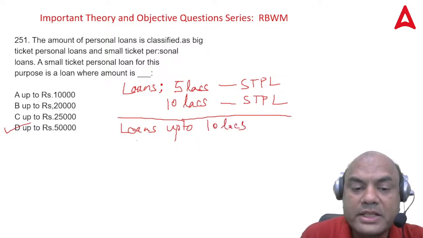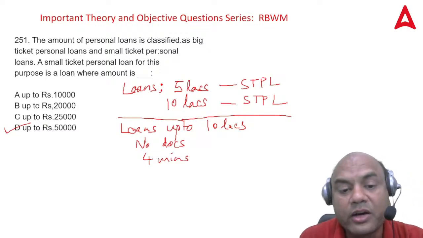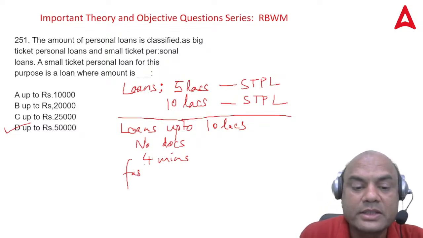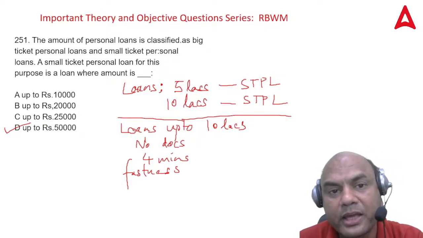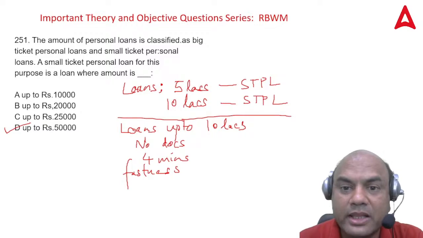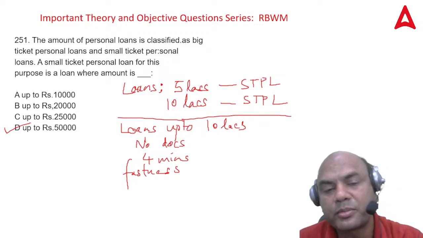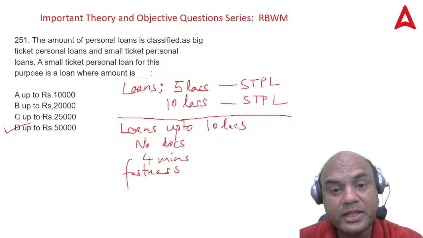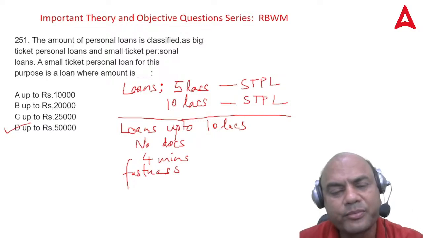On mobile, no documentation, no docs. Hardly 4 minutes. Nowadays, this is the level of fastness of the loans which has come. If you ask the customer to take rounds of your bank for sanctioning of a loan up to 10 lakhs, the customer will run away from your bank. The customer won't stay with your bank. So remember this fact: loans up to 10 lakhs have become STPL now. They are just sanctioned.